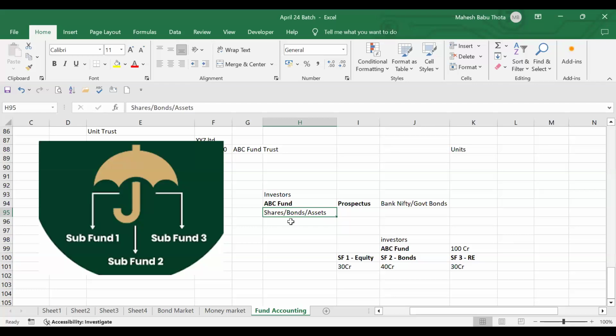ABC fund, sub fund 1 is specialized in equity. They're showing more returns, so let's go and invest there. Why do we have to take extra effort again on that? We identified one fund, that fund is performing well. We will go and invest in that fund itself. That is called sub fund, subordinated fund.